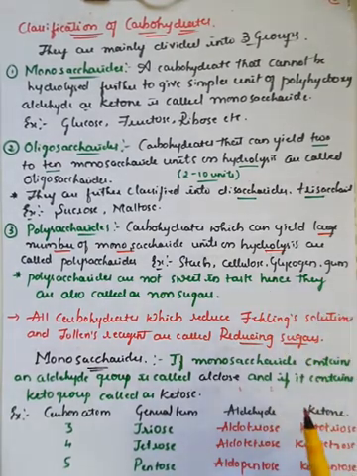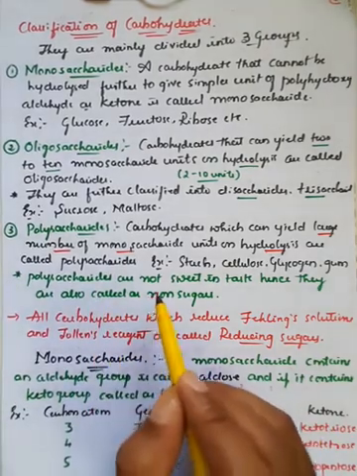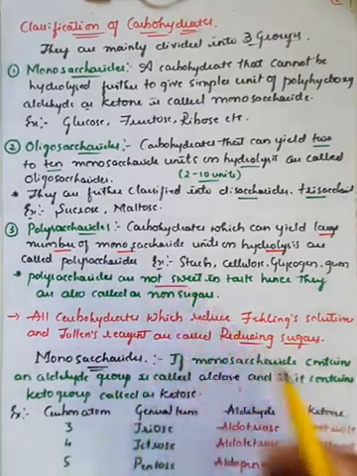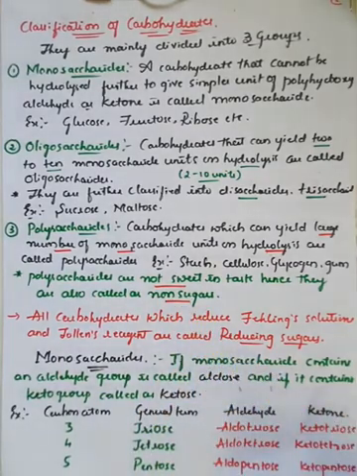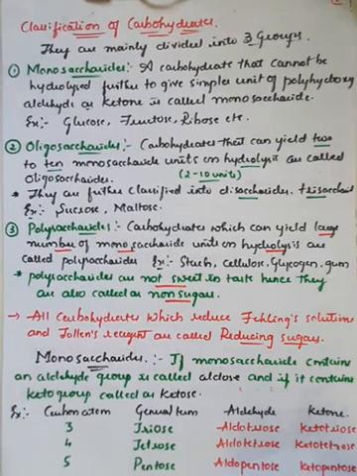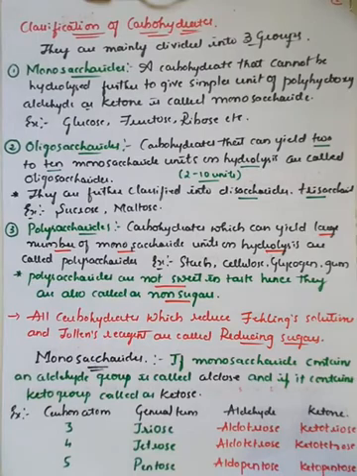And there is one important statement: polysaccharides which are not sweet in taste are generally called non-sugars, right? So there is another name. Generally, whenever there is an increase in the number of monosaccharide units, the sweetness goes on decreasing.